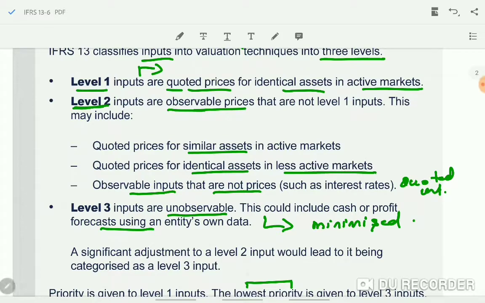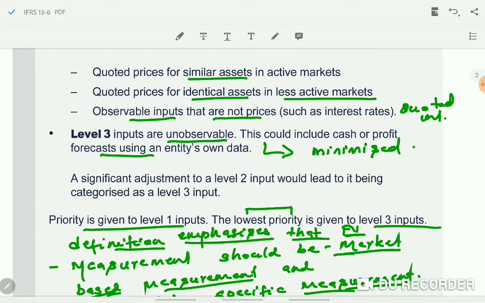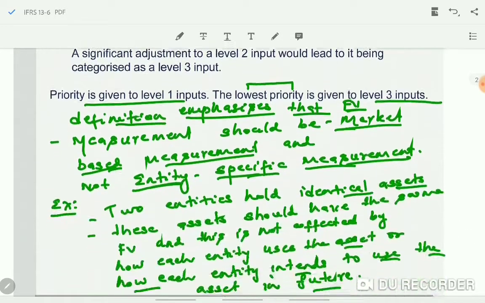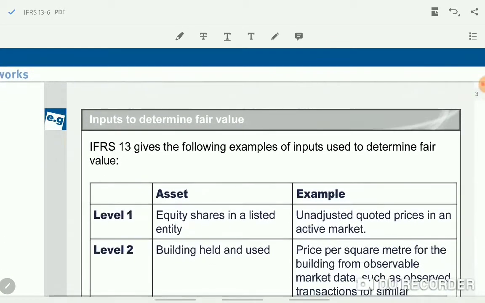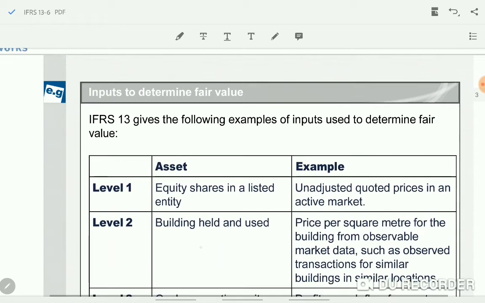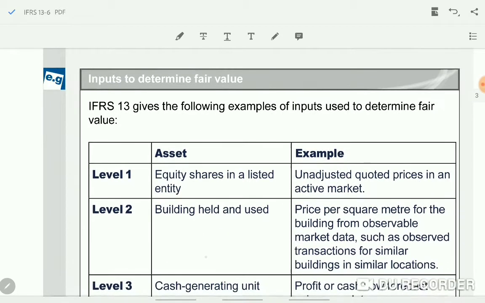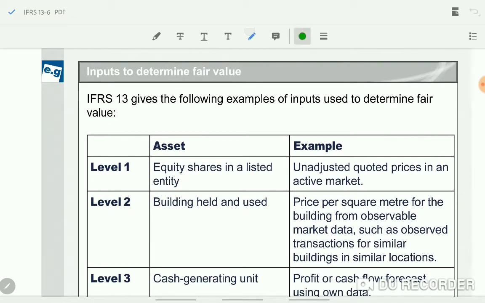Okay, all these are the points about how to determine the fair value of an asset or a liability. Next point, when we are talking about markets, the standard identifies 2 markets. Okay, I think there are some examples before we see the different markets we have. See here, IFRS 13 gives the examples of inputs.